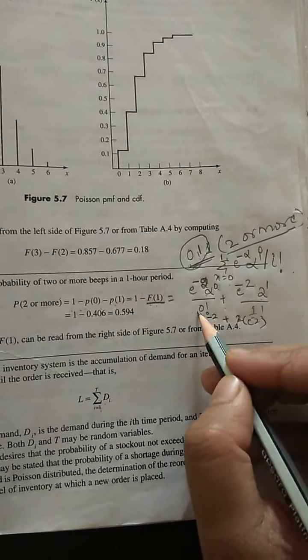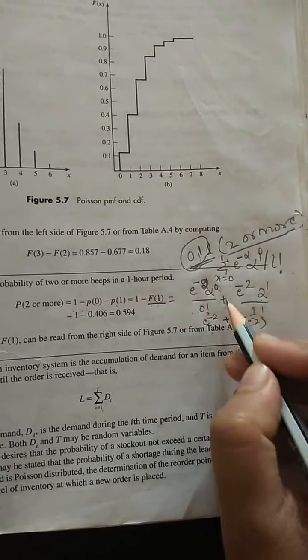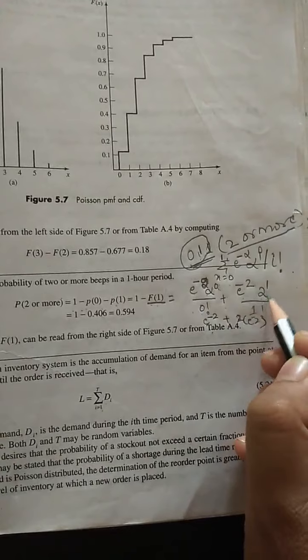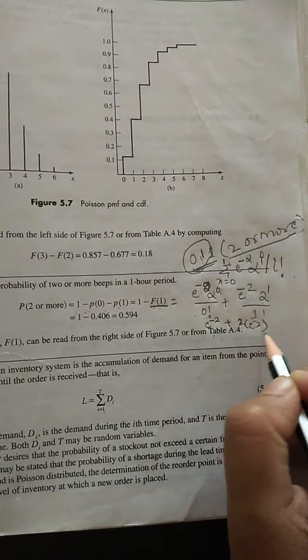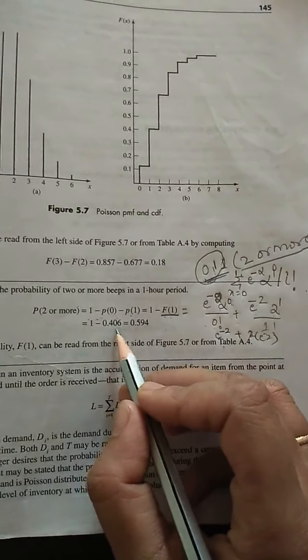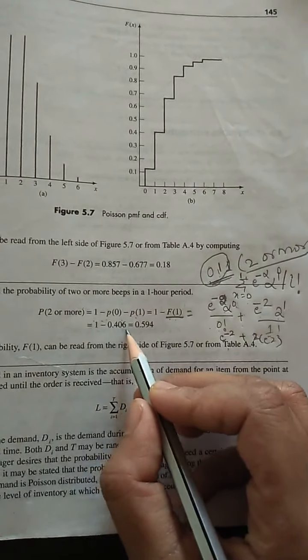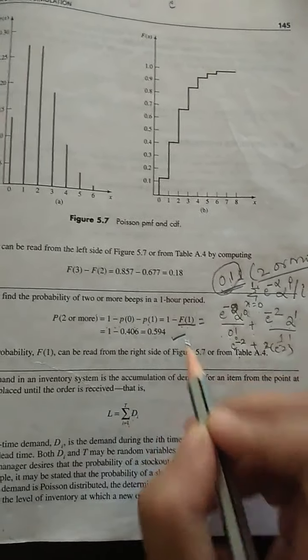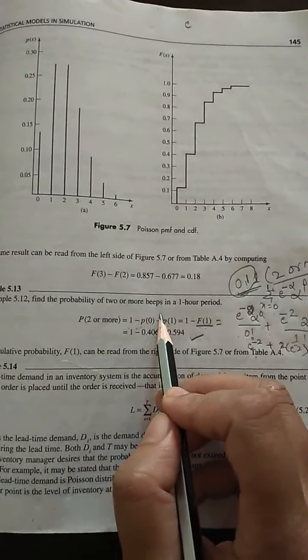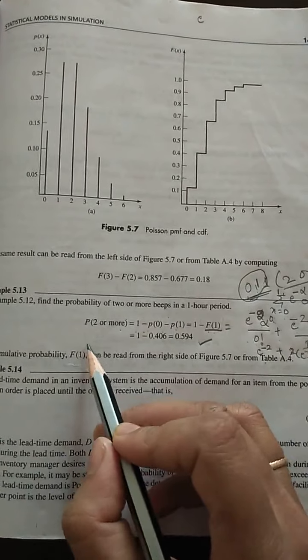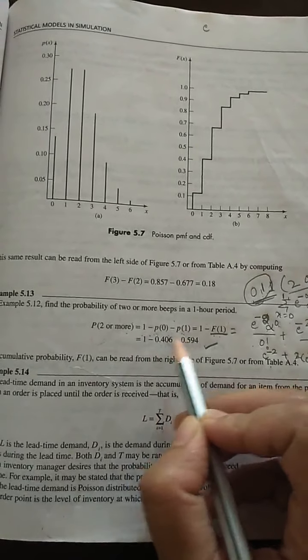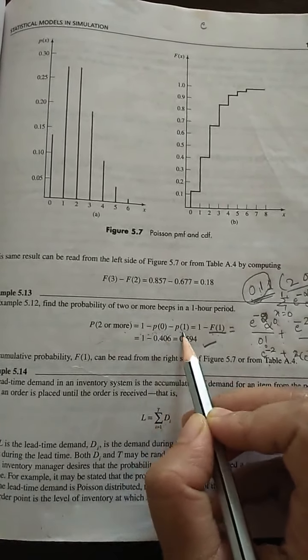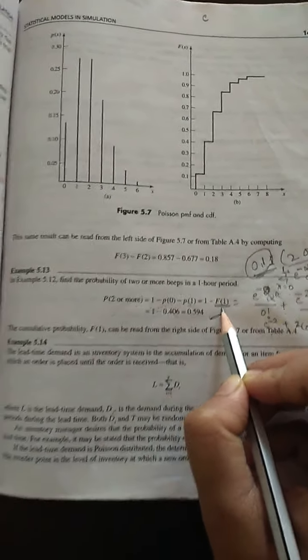Alpha raised to 0 means 1. 0 factorial means 1. So e raised to minus 2 plus e raised to minus 2 into 2 raised to 1, which is 2, and 1 factorial is 1. So the value of e raised to minus 2 plus 2 into e raised to minus 2 is given by 0.406. So 1 minus 0.406 is the answer you are going to get. When they are saying 2 or more beeps, it means 1 minus p of 0 and p of 1. So p of 0 and p of 1, this is adding cumulative, is it not? So we are adding it, so that can directly be taken as F of 1. So this is how you are going to solve the discrete distributions.